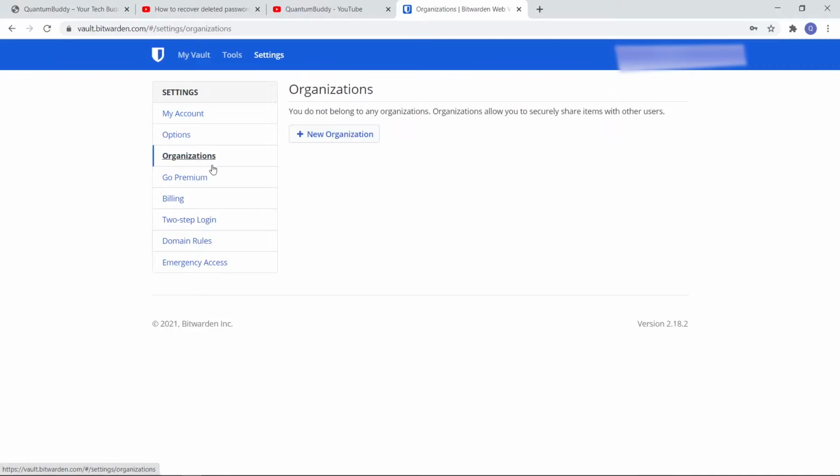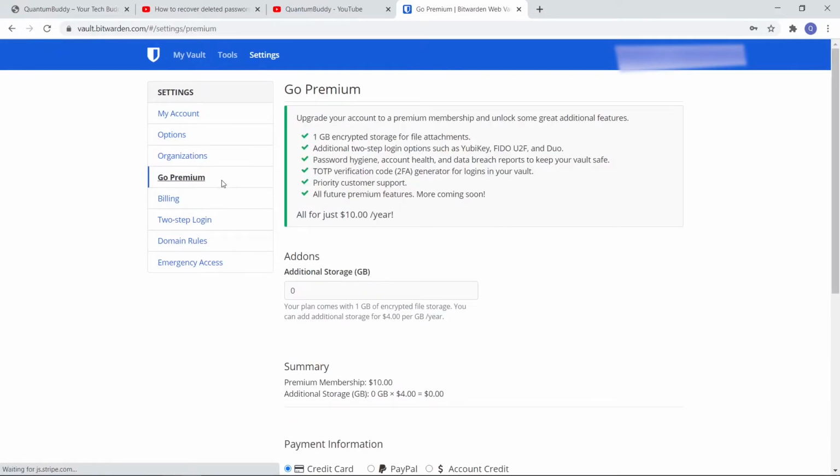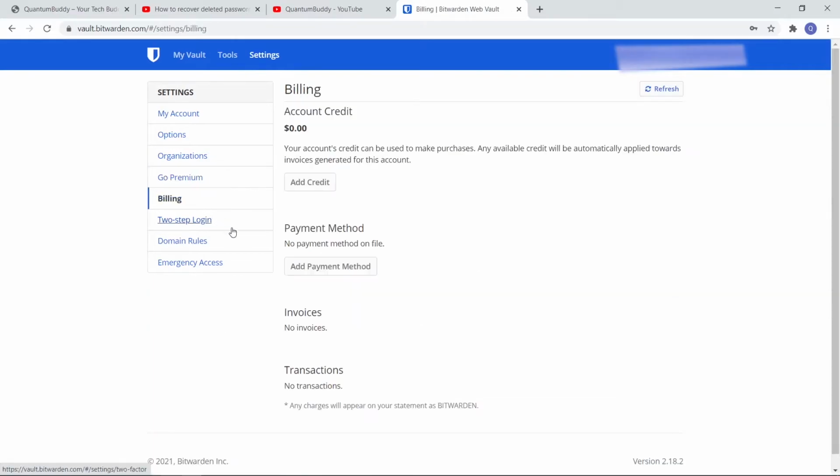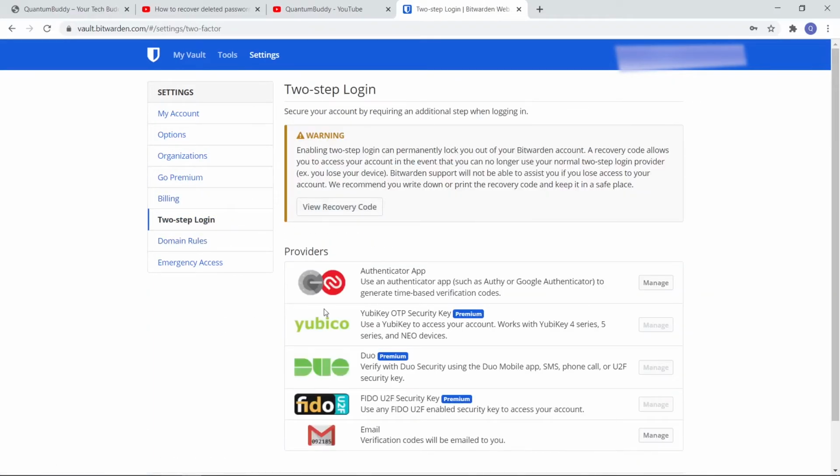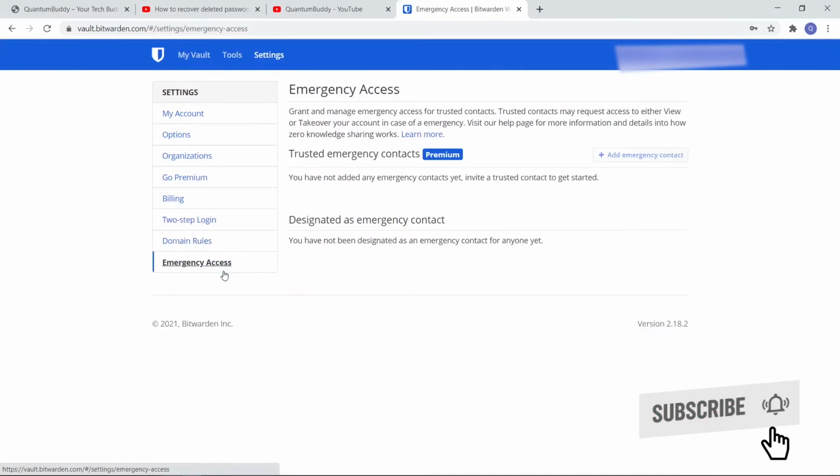Here we have organization. You can add organizations, and Go Premium is for buying premium, billing, two-step login. This we will be exploring later. We have Google Authenticator, which is free. Domain rules are there, emergency access is there.